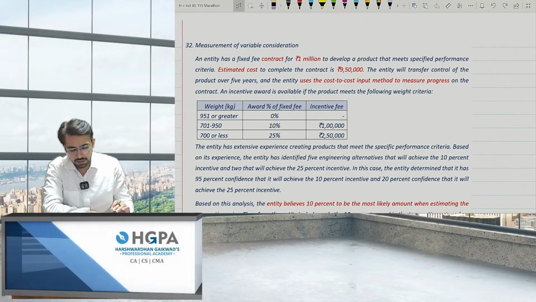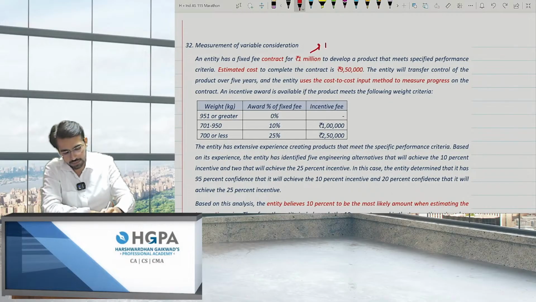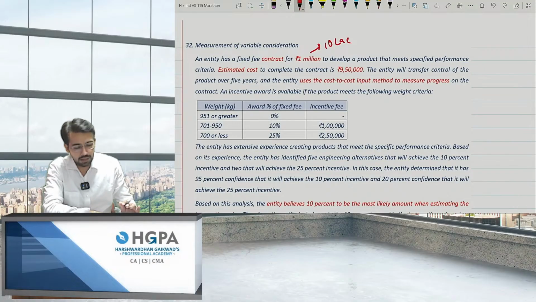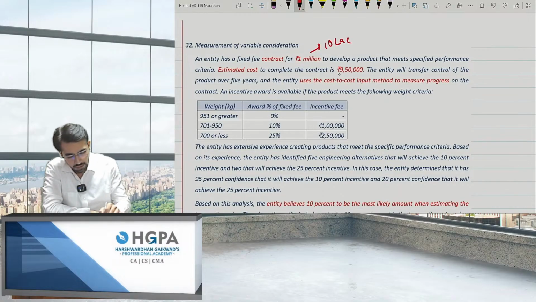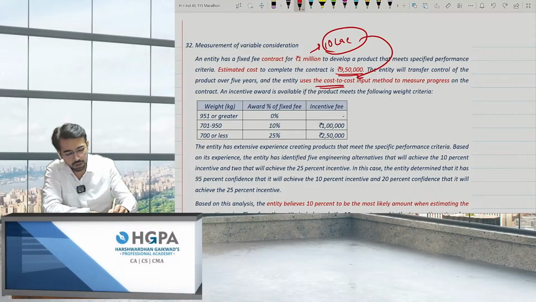An entity has a fixed fee contract of rupees 1 lakh. Sorry, 1 million. 1 million is 10 lakh rupees. To develop a product that meets specified performance criteria. Estimated cost to complete the contract is 9,50,000. That means the completion cost will be 950, that is my cost, and I will be getting 10 lakh rupees. 50,000 is my income. The entity will transfer control of the product over 5 years. And the entity uses the cost to cost input method to measure progress. That means whatever the cost is incurred, this 10 lakh rupees will be booked in the ratio of the cost to measure progress on the contract.